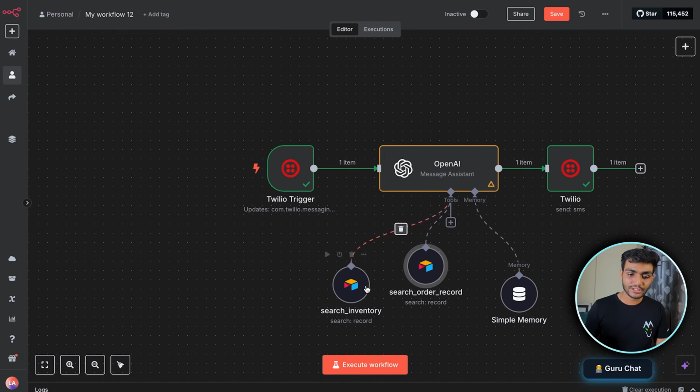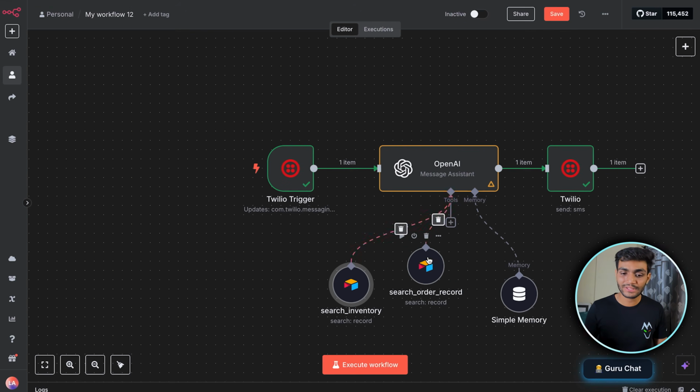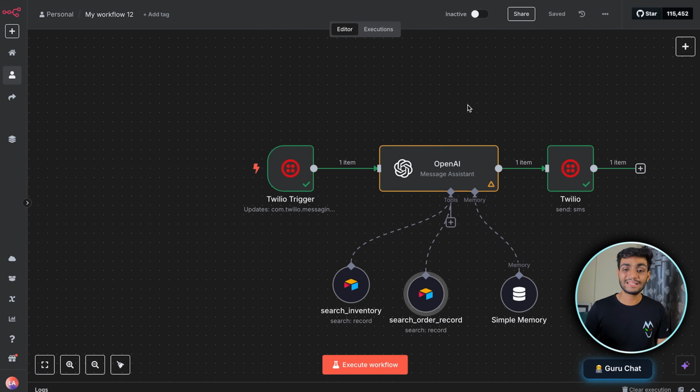And now we need to give the description to the search inventory as well. So we'll be giving a description such as filter based on price and category. Give the filter as case insensitive. Okay, so once this is done, I think we are done with everything over here. So we'll save this, and now let's test it out.